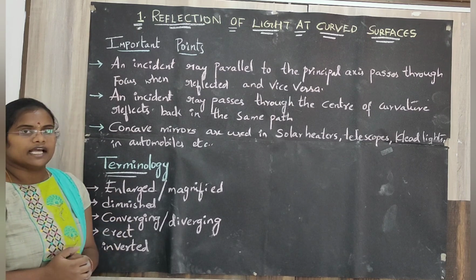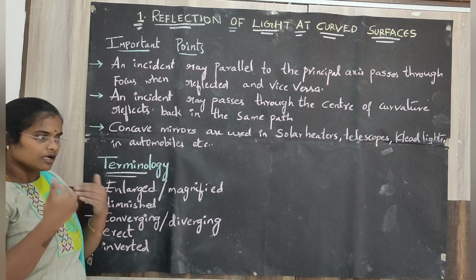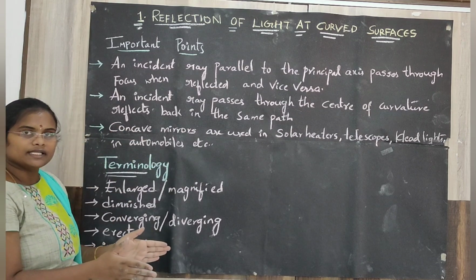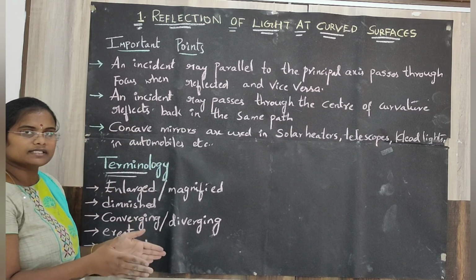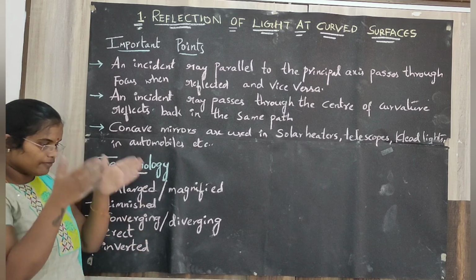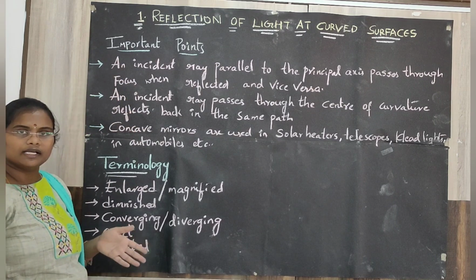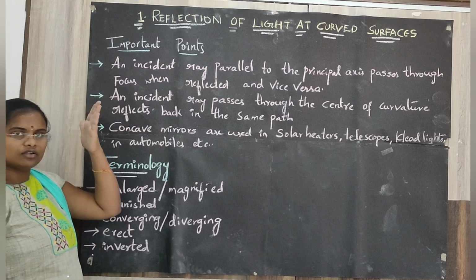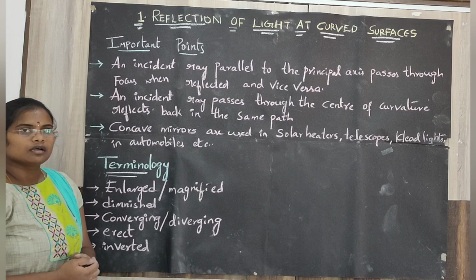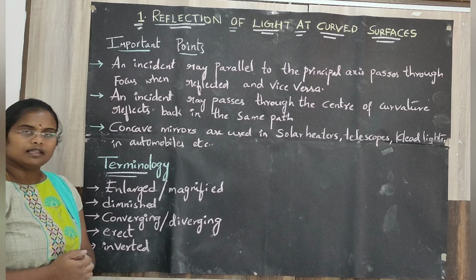And erect. Erect is nothing but upright position. When I stand before a mirror, the way I am standing before the mirror, in the same way I will appear inside the mirror. The image appears inside the mirror. So that is nothing but erect. Inverted in the sense, if I stand in front of a mirror and I look reversed, head at the bottom and my legs at the top position, then it is nothing but an inverted position. So these are the special terms that you will come across in this lesson.